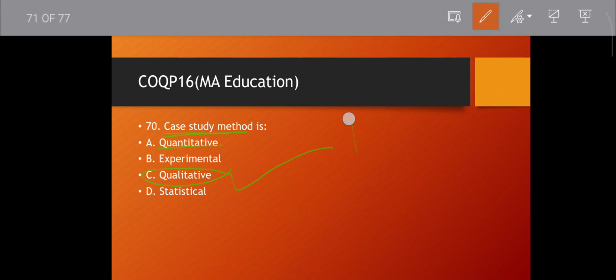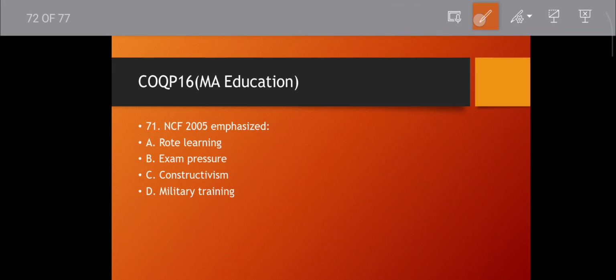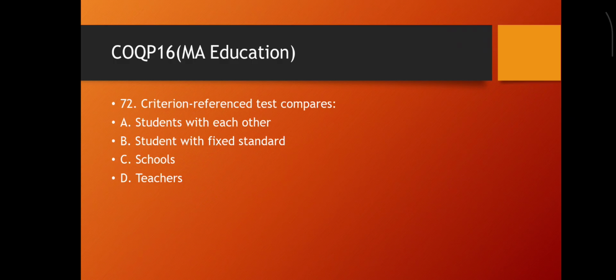It is an in-depth study of an individual. Okay, move to the next question. Question number 71. NCF 2005 emphasized rote learning, exam pressure, constructivism, or military training. You know this. Constructivism. Okay, move to the next question.